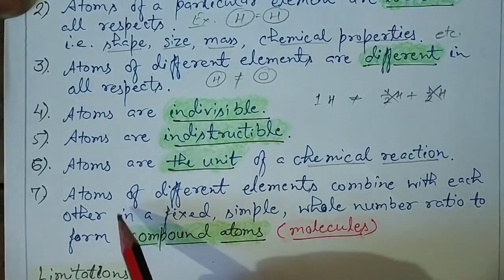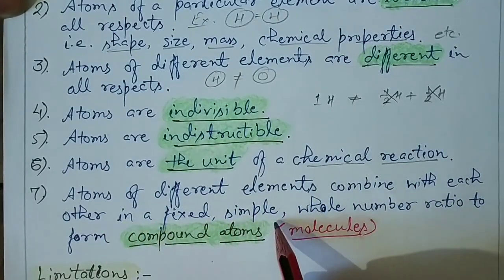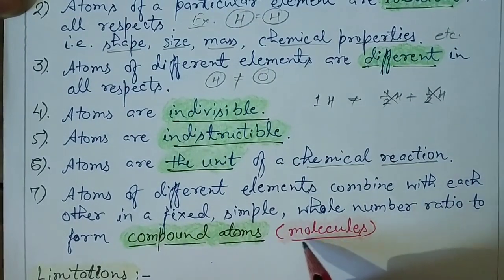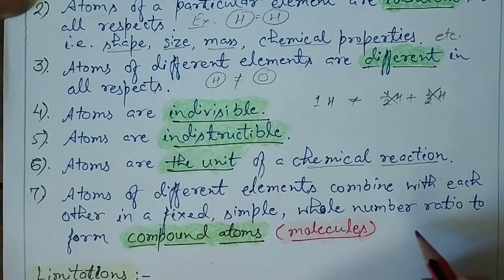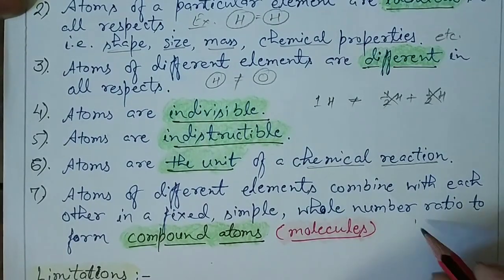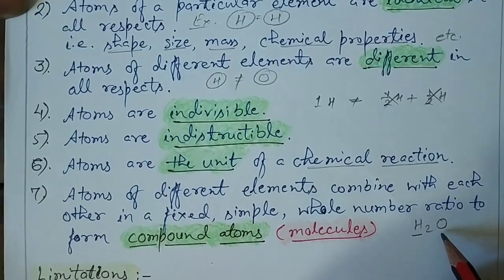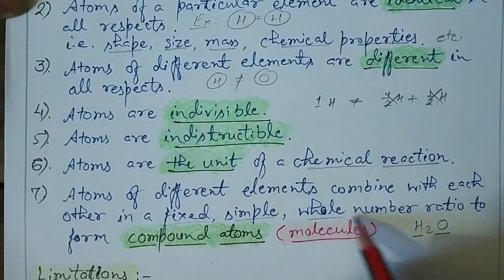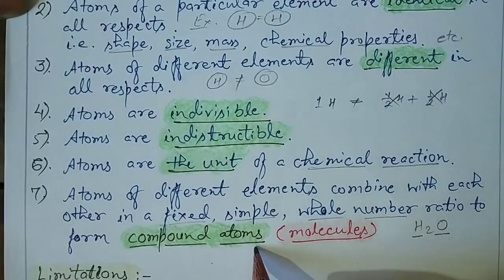Atoms of different elements combine with each other in a fixed simple whole number ratio to form compound atoms, that is, molecules. For example, if we take water, H2O, then two atoms of hydrogen and one atom of oxygen are combined together. So they are in a fixed, simple ratio and in whole numbers to form molecules, which are also known as compound atoms.